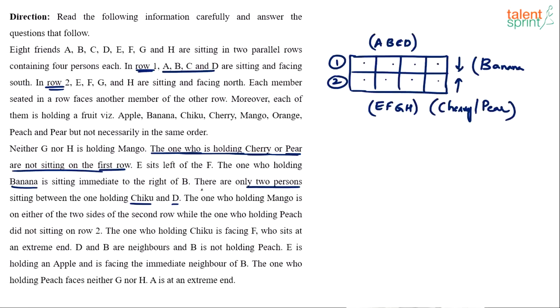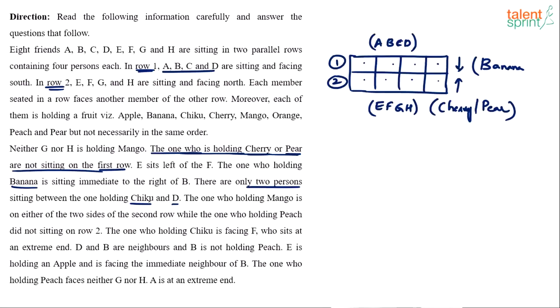Yeah, so I think this is the best start for the puzzle. That there are 2 persons between the one who's holding chiku and D. Why is it so? See, there are total only 4 persons in each row. And if he says there are 2 persons between chiku and D, it's obvious that chiku will be on the one extreme and D is going to be on the other extreme. Right? I mean, try to understand this pictorially.